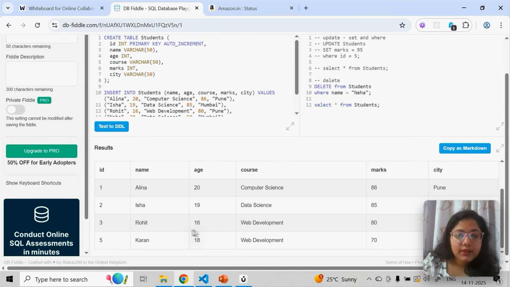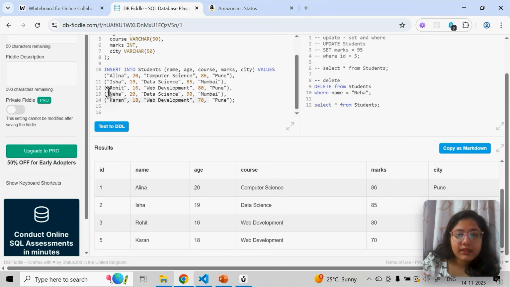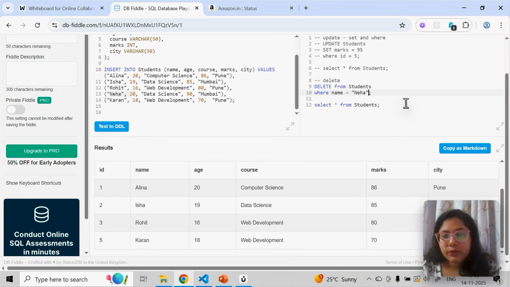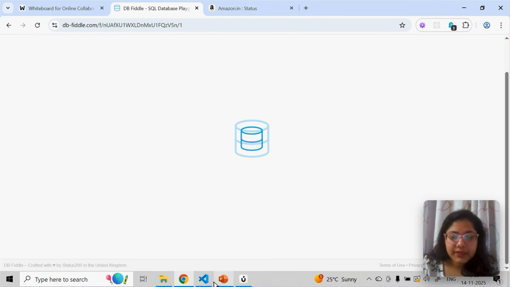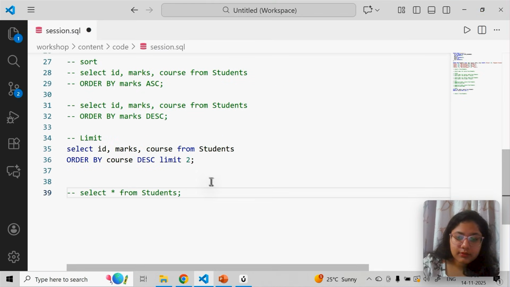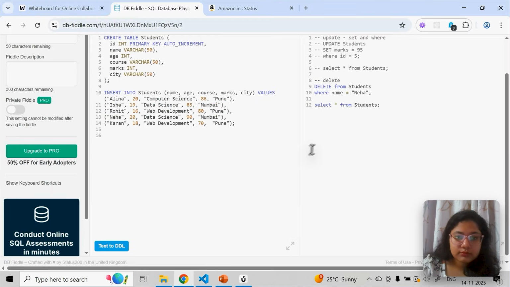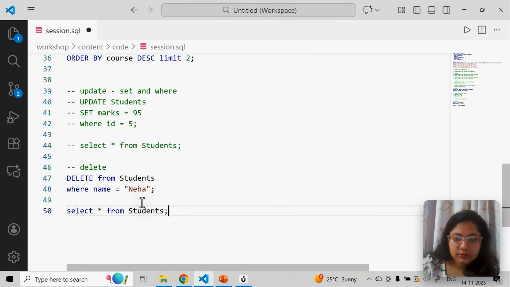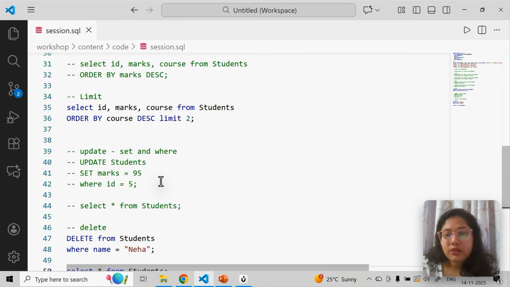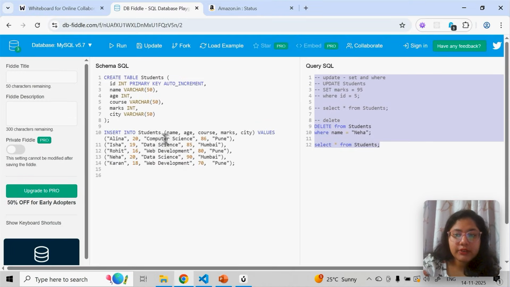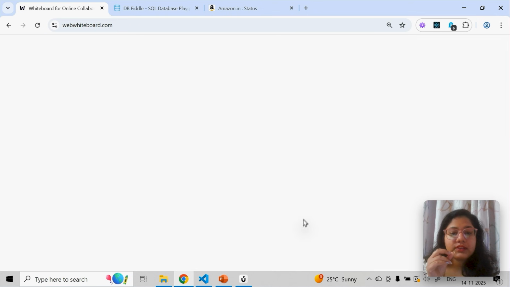Now you can see name Neha. See Alina, Isha, Rohit, Karan. These four are coming. Neha is not coming. Neha record is deleted. So you can delete based on name also, any column, and you can put and condition also. So this is how you can delete as well. Now let me just copy this and paste it here in the end. So all this data is coming. These are called your basic CRUD operations, where you can create the table, insert the data, and perform these queries.